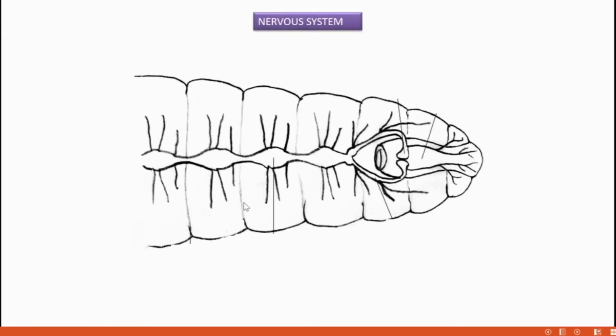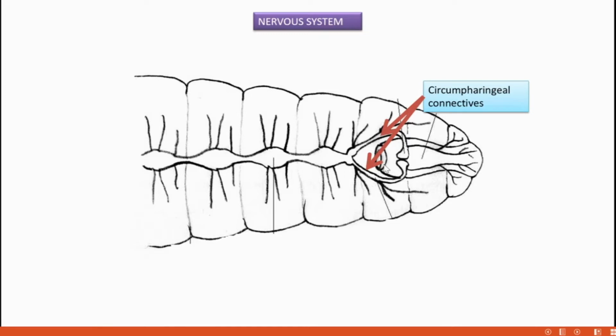Then the nervous system. The nervous system consists of an anterior nerve ring, an anterior ring with a brain. The brain is otherwise called the cerebral ganglia, and circumpharyngeal connectives are there.